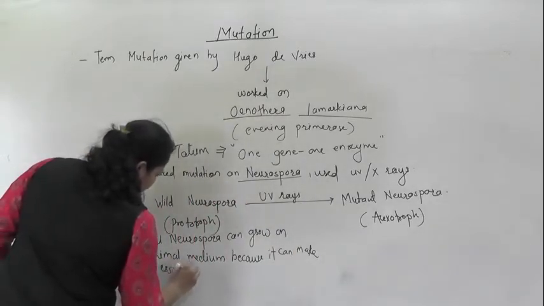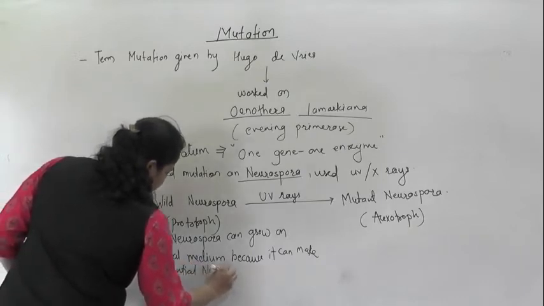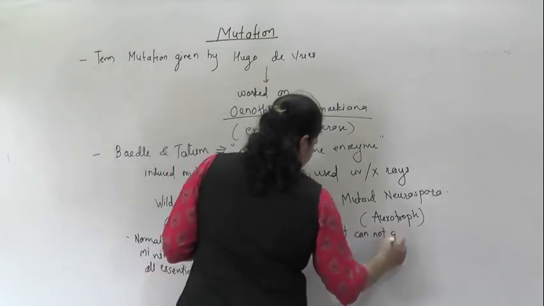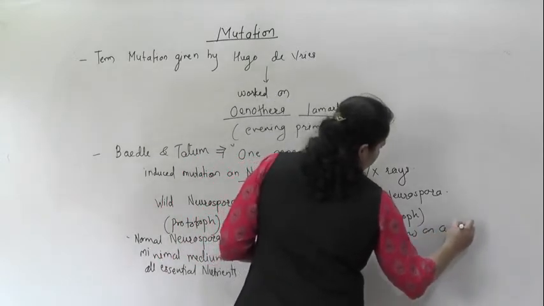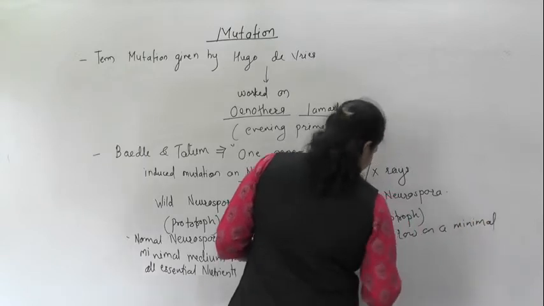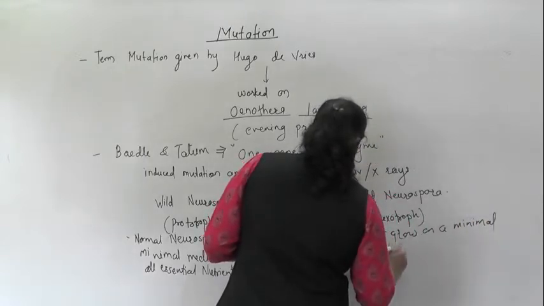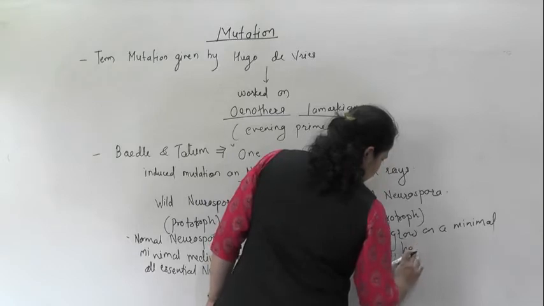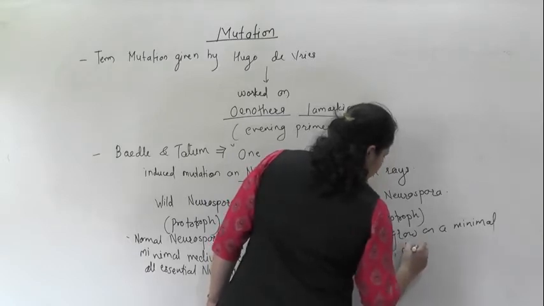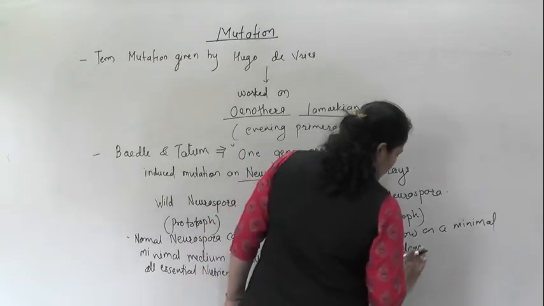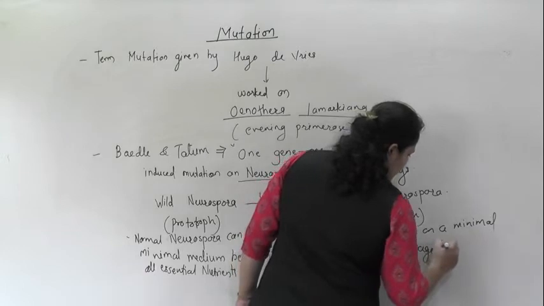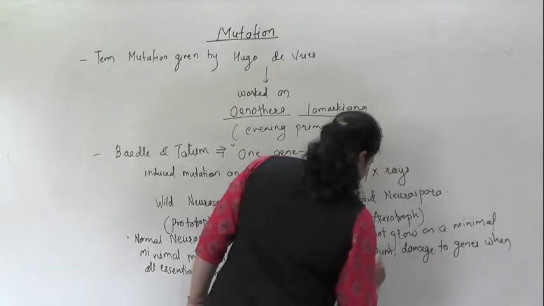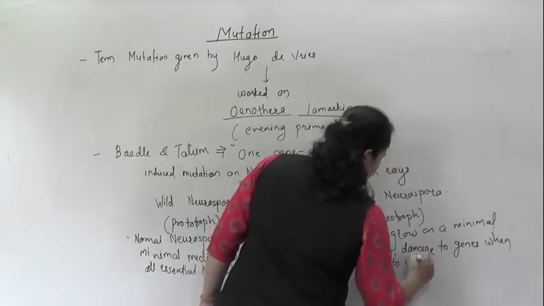Auxotroph cannot grow on a minimal medium, because of damage to genes when exposed to UV rays.